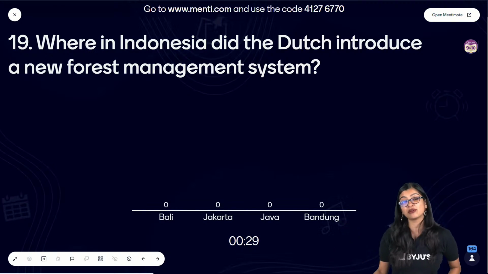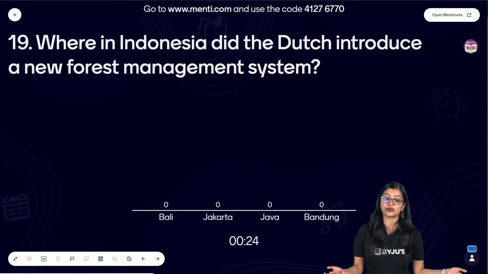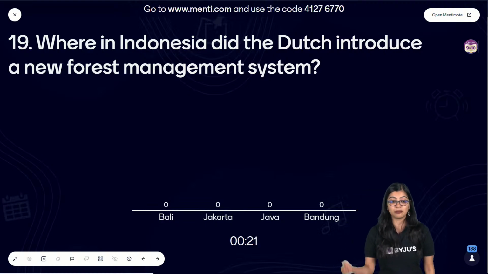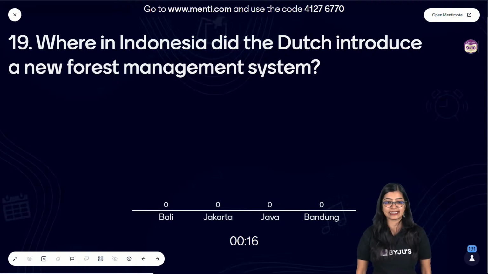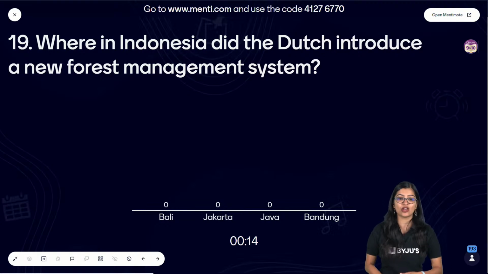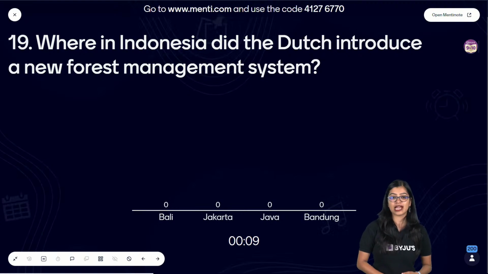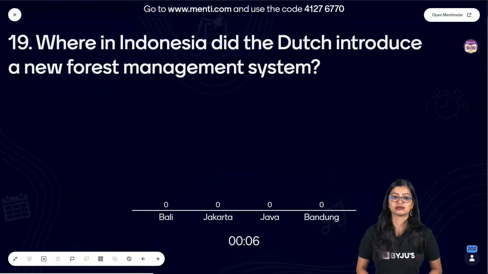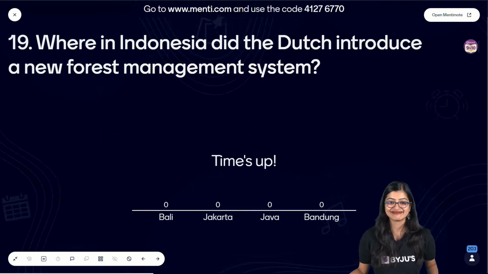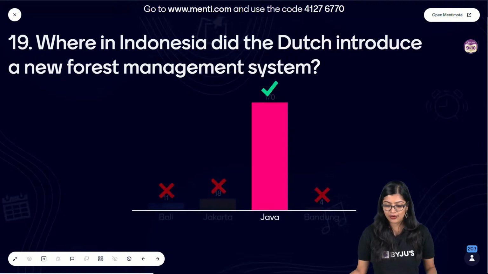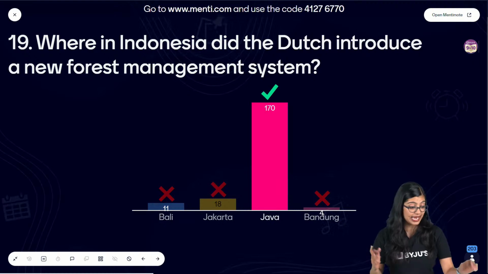Now moving on to the next one, which is from Forest Society. Yes. So where in Indonesia did the Dutch introduce a new forest management system? Was it Bali, Jakarta, Java or Bandung? This is so easy. Again, all of you, I can see a lot of you here are misleading your friends. Why are you misleading your friends? Right? All of you should be nice to each other, no? Help each other out, just like how I've been leaking answers all day. Very good, all of you. Very good. The correct answer here is option C, Java.